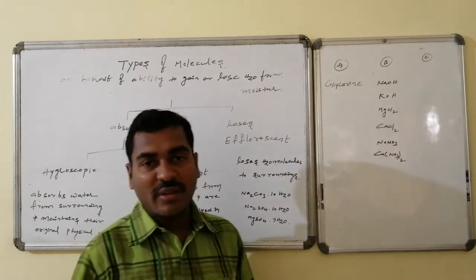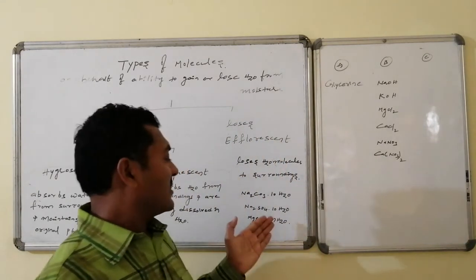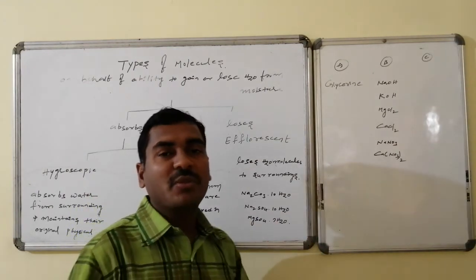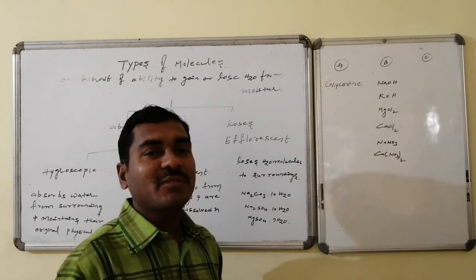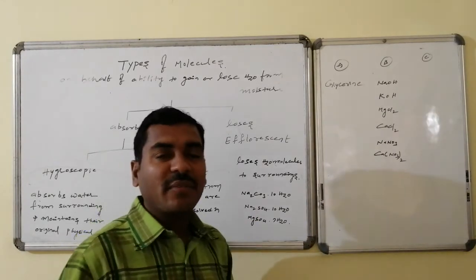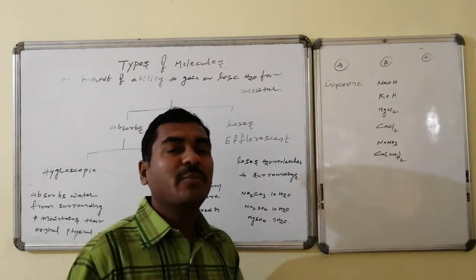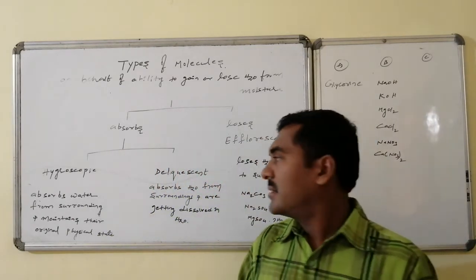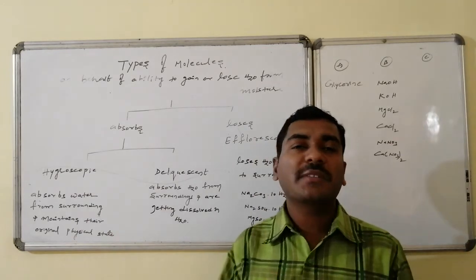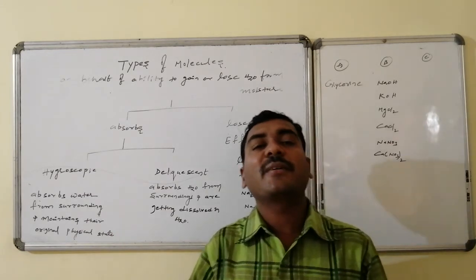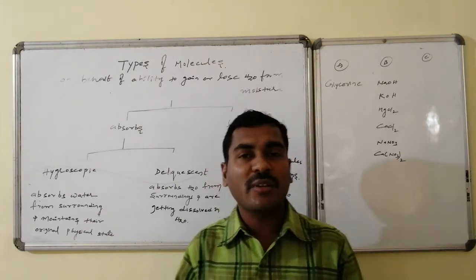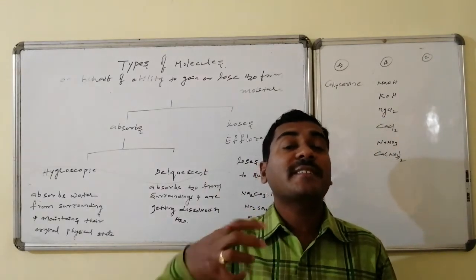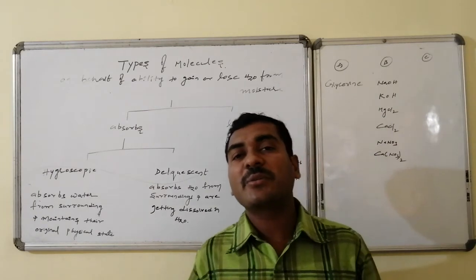Examples are sodium carbonate 10H2O, magnesium sulfate 7H2O, sodium sulfate 10H2O. If these are exposed to the atmosphere, they lose water molecules and become lower in number of hydration, and at last they become a fine powder without any kind of crystal structure. Thus, deliquescence and hygroscopy are possible if the substance maintains lower vapor pressure compared to the surroundings. Whereas efflorescence is possible if the substance has higher vapor pressure compared to the surroundings.